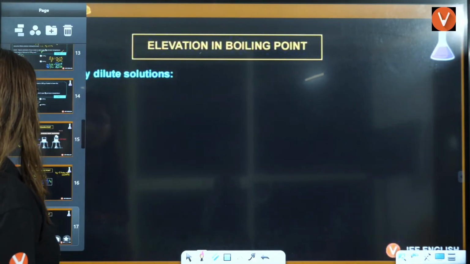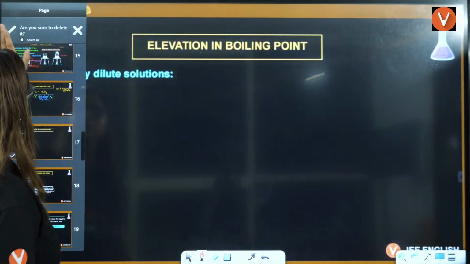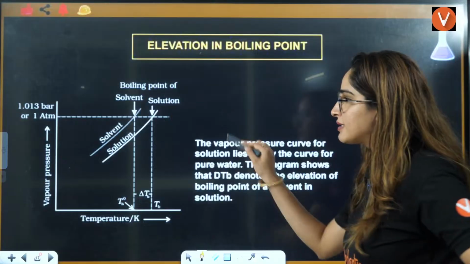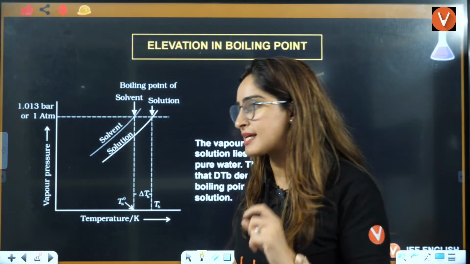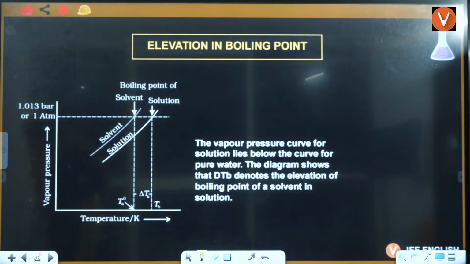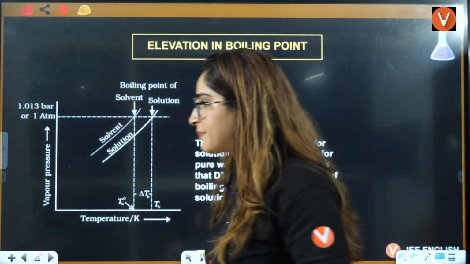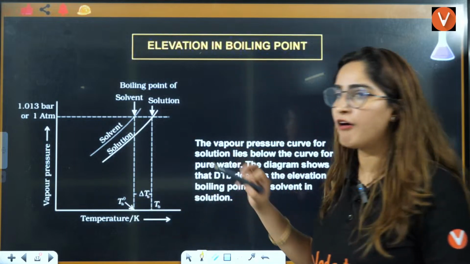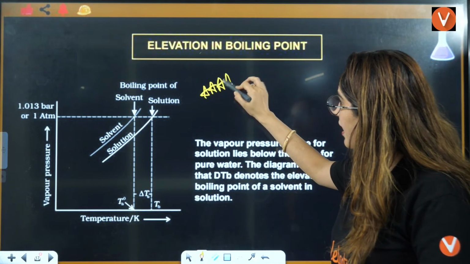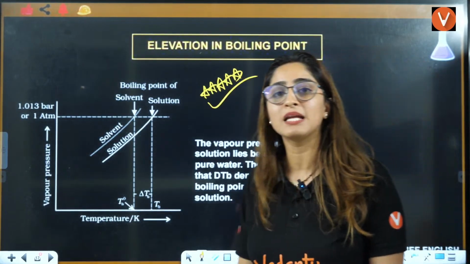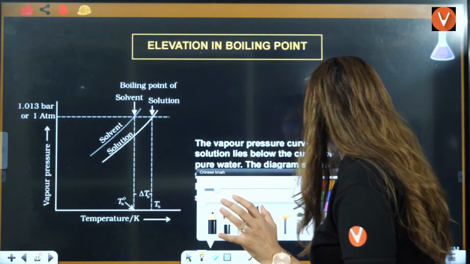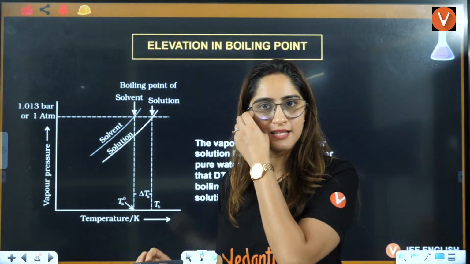Now, let's see what the graph is. This graph you must have seen in your NCERTs. Let's see this here. This is the graph, very, very important graph. Why it is so important, I'll tell you. See, students, simple thing is, in this graph, two things are given to you.